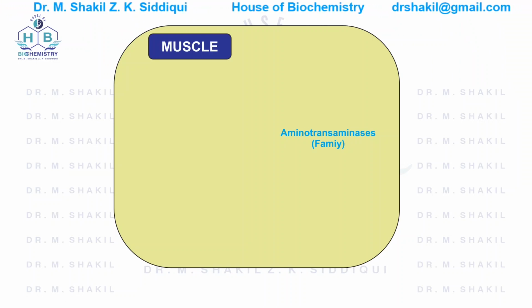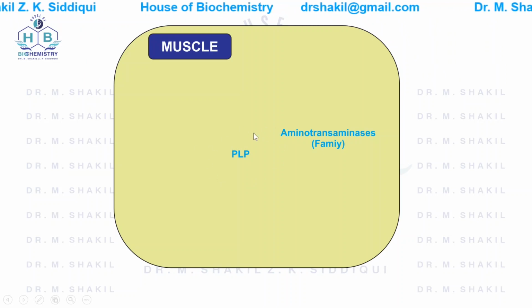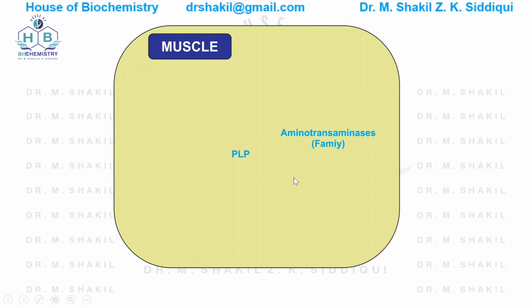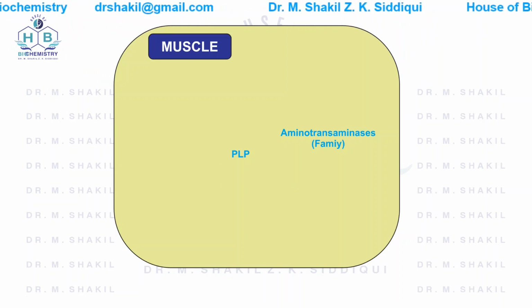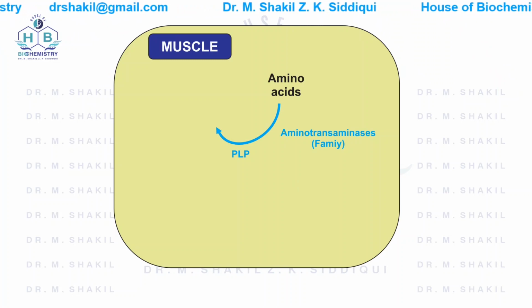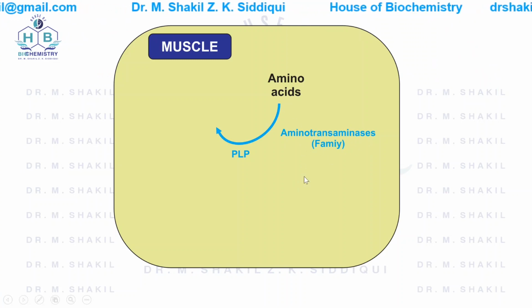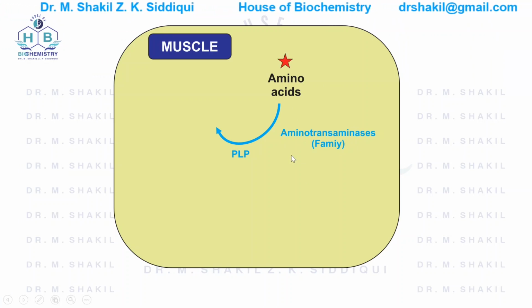All these aminotransferases require pyridoxal phosphate, which comes from vitamin B6, as a coenzyme to remove the amino group from the amino acids. So this transaminase acts on amino acids to form alpha keto acids.